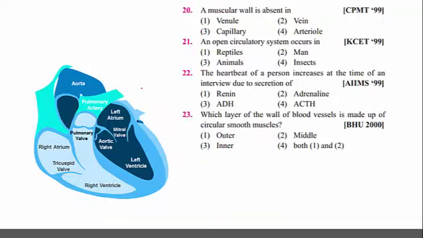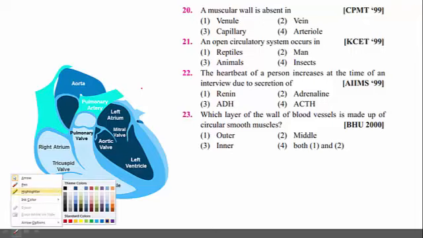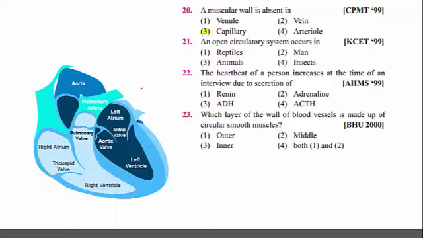A muscular wall is absent in, again an interesting question. A muscular wall is absent in venule, vein, arteriole, and capillary. Where is it absent? Remember, it is absent only in the capillaries, because capillaries are the very minute branches of the arterioles, and they are made up of a single layer of squamous epithelium.